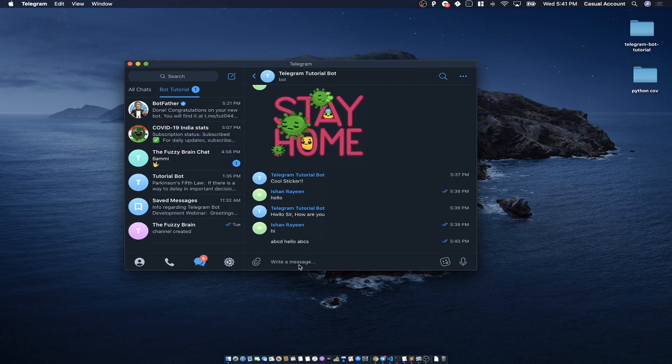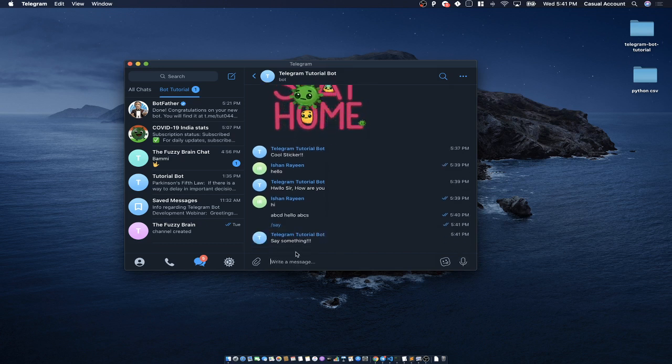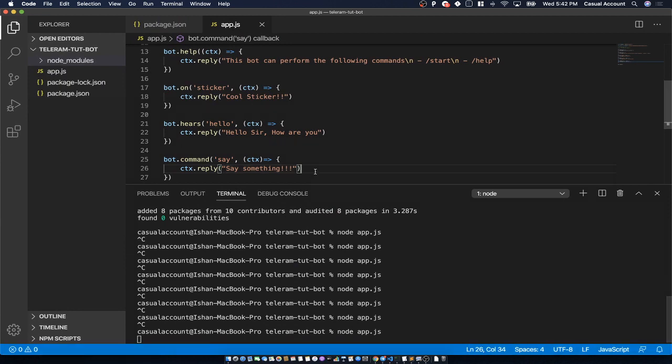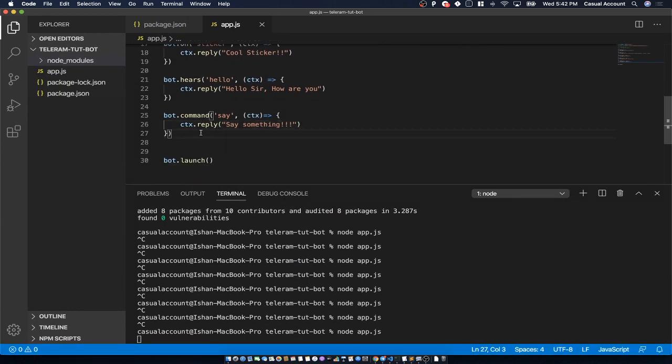Okay, let's see. /say, because this is a command. So you have to always use the / for a command. So say, so it will reply say something. Okay, so this is a custom command which we have created, and again we have replied with something.